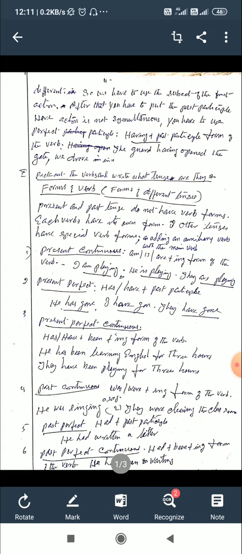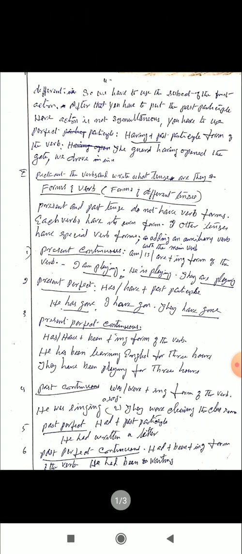Play plus ing, playing. Walk plus ing, walking. Take plus ing, taking. So that is how to form the ing form of the verb. So present continuous tense: if you find a verb with am, are or is plus the ing form of the verb, it is present continuous tense.